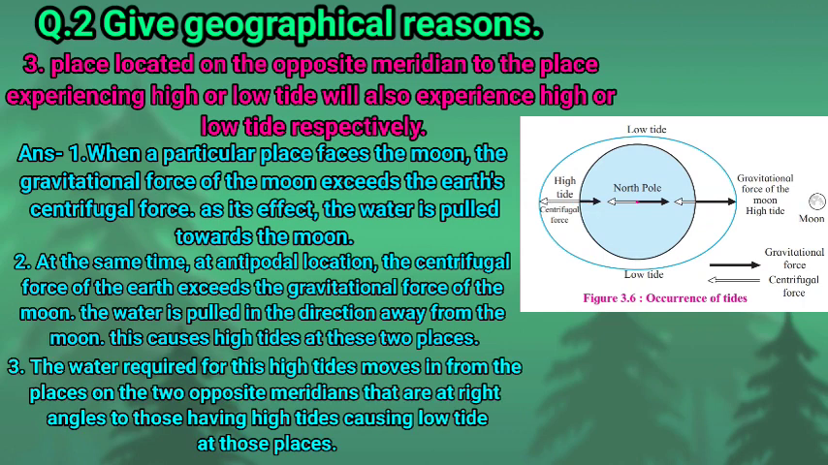And children, the water for this high tide moves in from the places on the two opposite meridians that are at right angles to these two meridians. Those are having low tide. Thus, the places located on the opposite meridian to the places experiencing high tide or low tide will also experience high tide and low tide respectively at the same time.